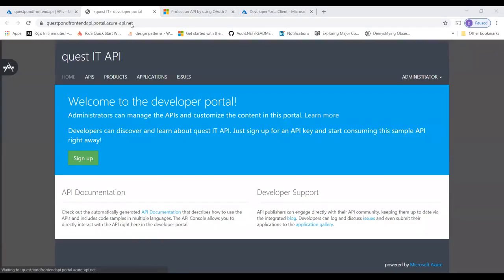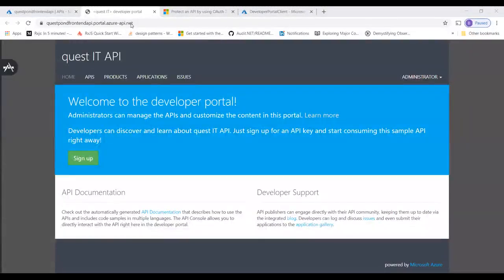Right. So I'll try it. When I click on try it, let us see now. Okay, good. So you can see now, it needs a subscription key. Remember, what is this subscription key? This is an extra token. By default, you cannot call an APIM directly. It needs a subscription.